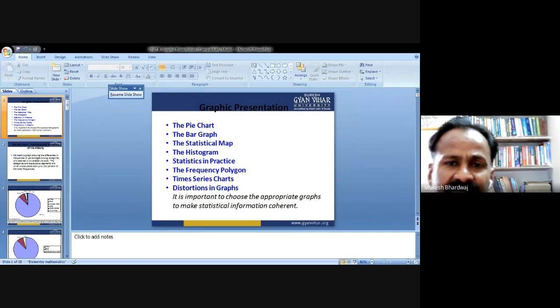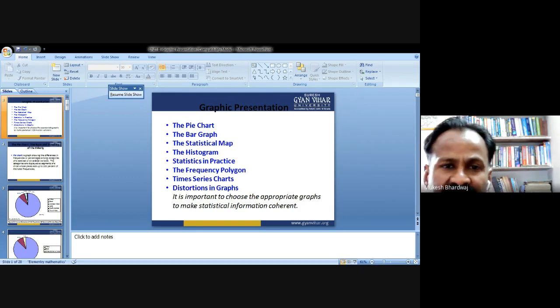The statistical map, again, the next method, that is the statistical map. The geographical distribution of the elderly: we can display dramatic geographical changes in American society by using a statistical map. Maps are especially useful for describing geographical variations in variables such as population distribution, voting patterns, crime rates, or labor force participation.